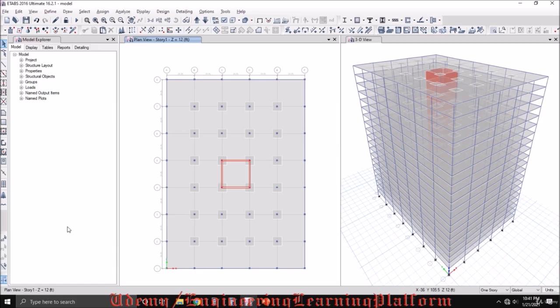Let's start with drawing the column strip. Since we have a typical flooring system, we can click on the plan, and whatever we do in the plan will be applied to all stories. So let's start drawing these strips. We will be drawing the strip from the top. The width left we will select as 6 feet, and the width right we will select as 0.